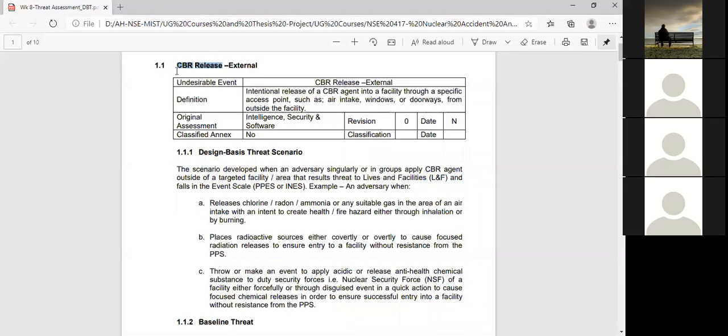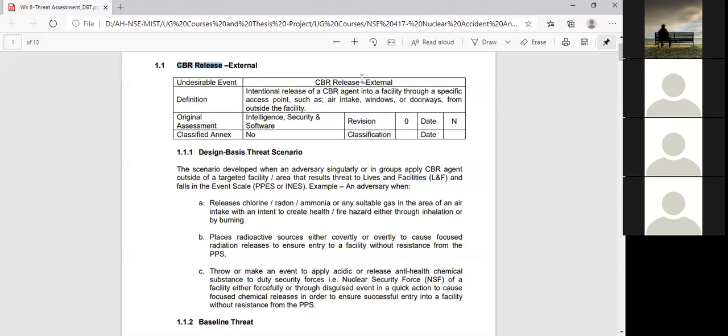Like I say, it is written: severe release, chemical, biological, and radiological. Any component can be released either from the external side or from the internal side. Then the procedure for writing this report is mentioned here. First, because of this severe analysis, it is called the undesirable event. So the name of the undesirable event is severe release.